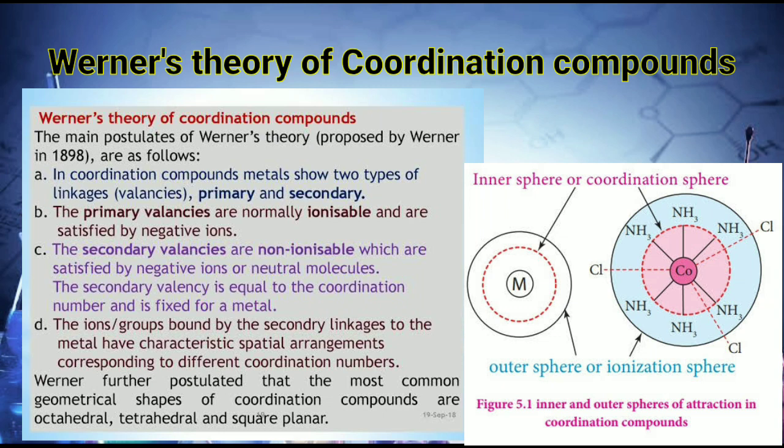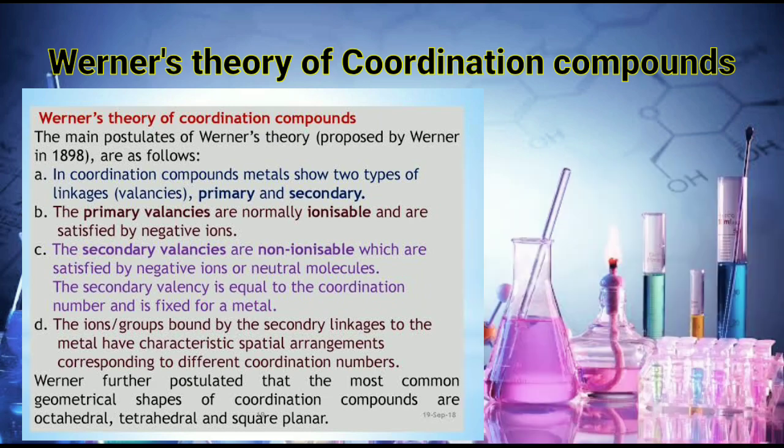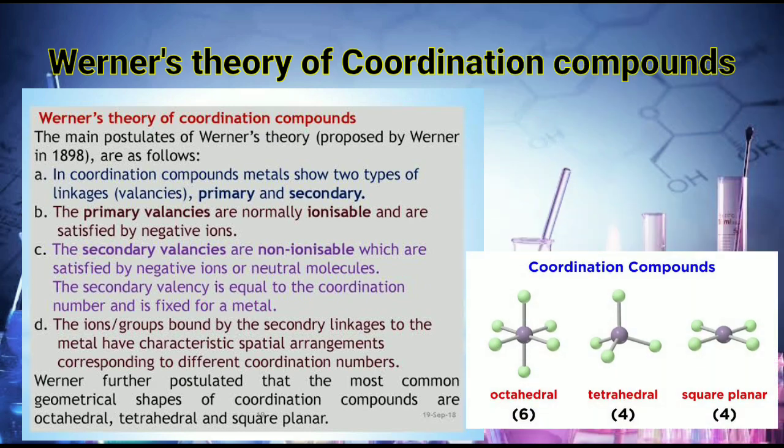The things which are written inside the bracket are nothing but the coordination sphere, and the things which are outside the bracket are the ionizable sphere. That's why the ionizable sphere can be ionized while the coordination sphere cannot be ionized. The secondary valencies have a fixed spatial arrangement around the metal ion. You can see that the complexes have different geometrical shapes. This is due to the presence of secondary valencies, that is the coordination number.